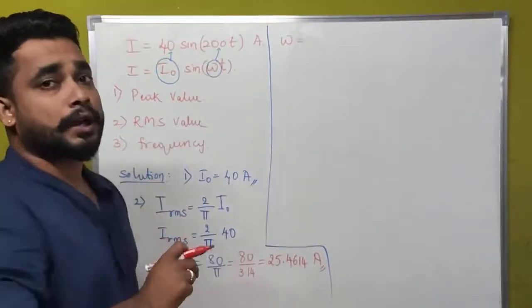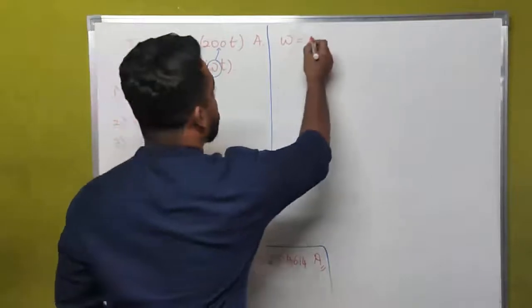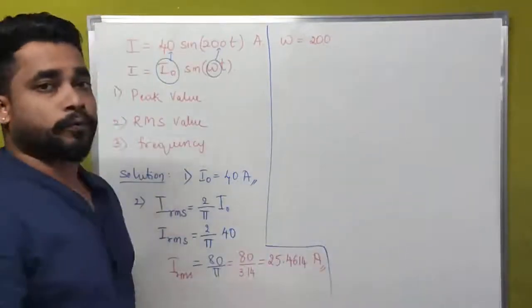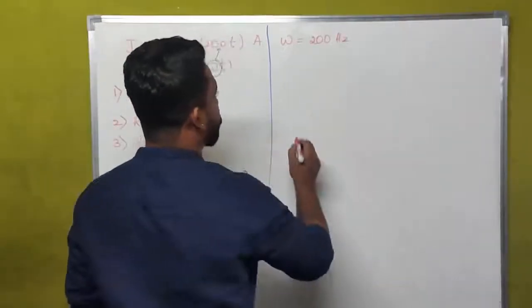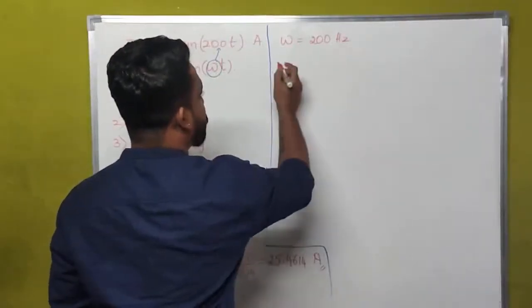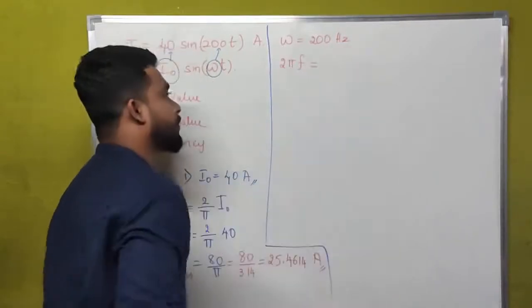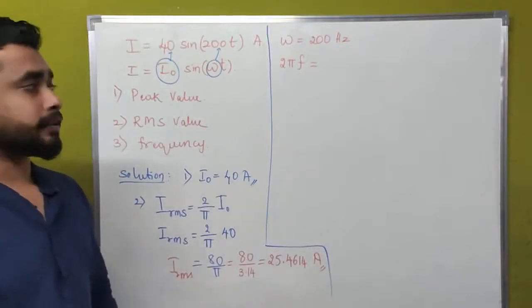Omega is nothing but angular frequency. But what we want is only frequency. For that, the expression for angular frequency is omega equal to 2 pi f.